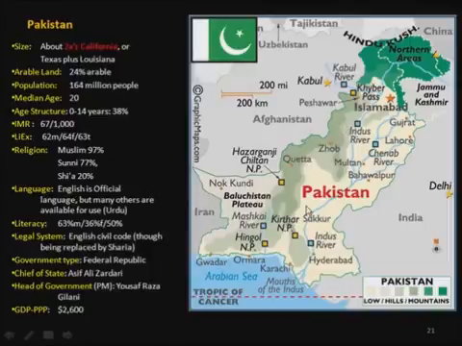So some other places of note on here. Here's Hyderabad. There's also a city of the same name in India, which can be confusing sometimes. We have the Indus River that flows through the middle of Pakistan. Indus is where India gets its name. Even though Pakistan is not part of India any longer, it once was considered to be part of the same territory. And the British basically created this territory in 1947 and called it West Pakistan, and Bangladesh was called East Pakistan, and they basically were run by the same government.